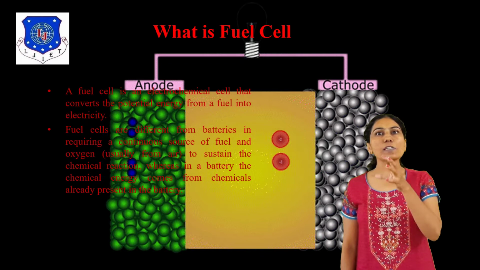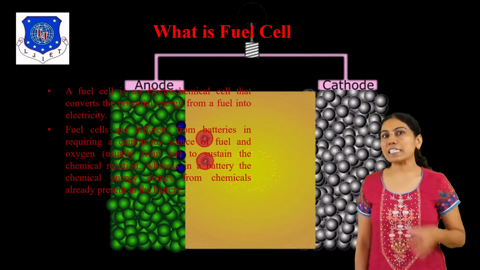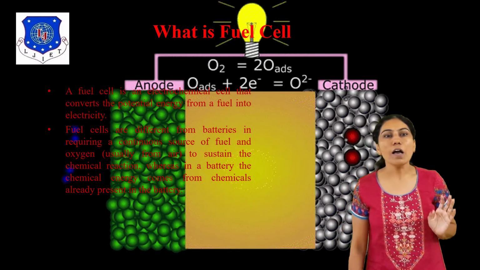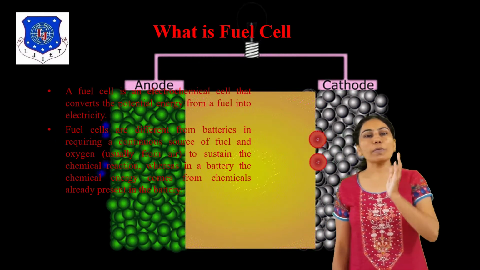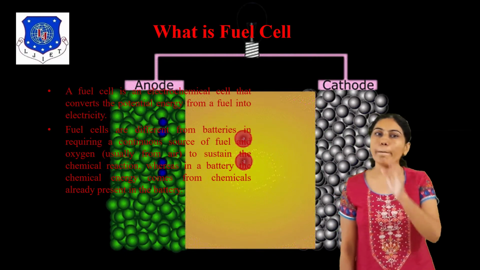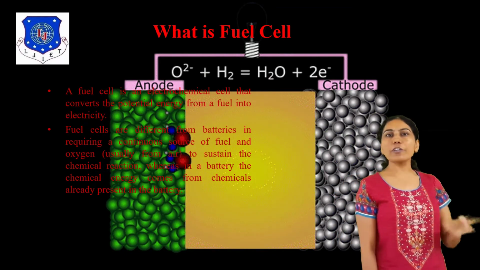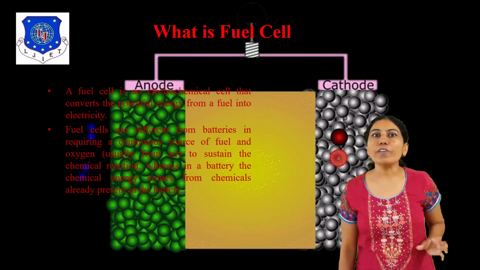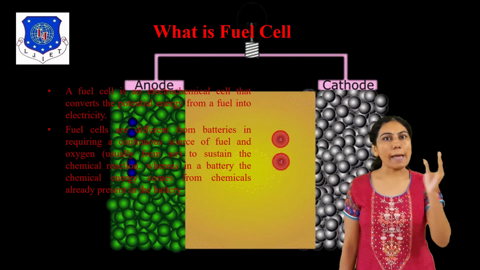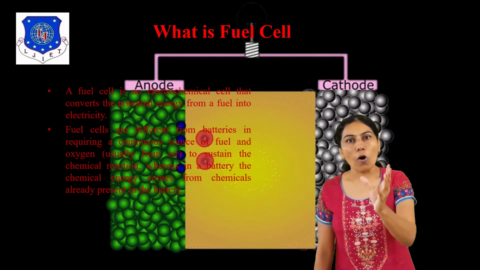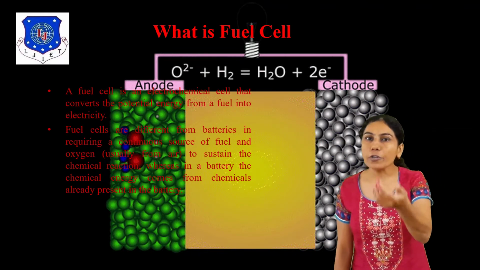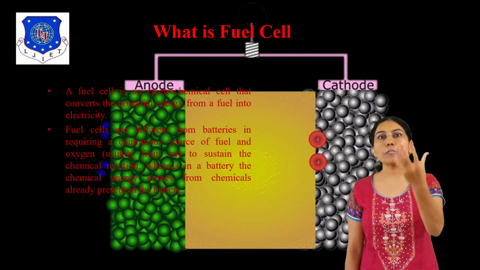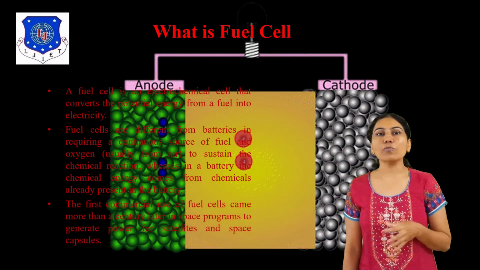The fuel cell is different from a battery. In a battery, the chemical is already present inside it. Basically it is simple: hydrogen plus oxygen can be converted to water. The simple definition of a fuel cell is this: chemical or potential energy is converted to electrical energy, producing electricity to provide power. It is known as a fuel cell.